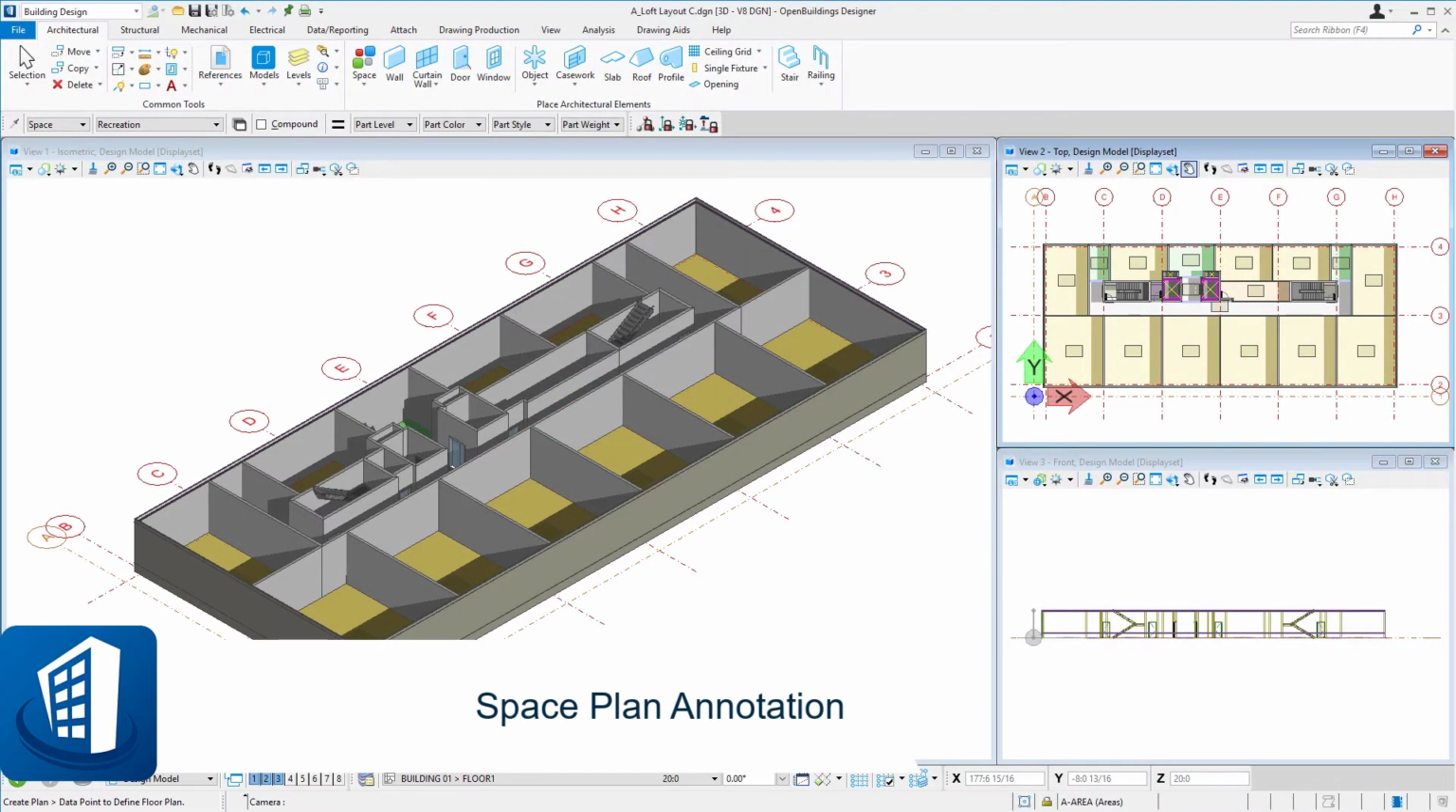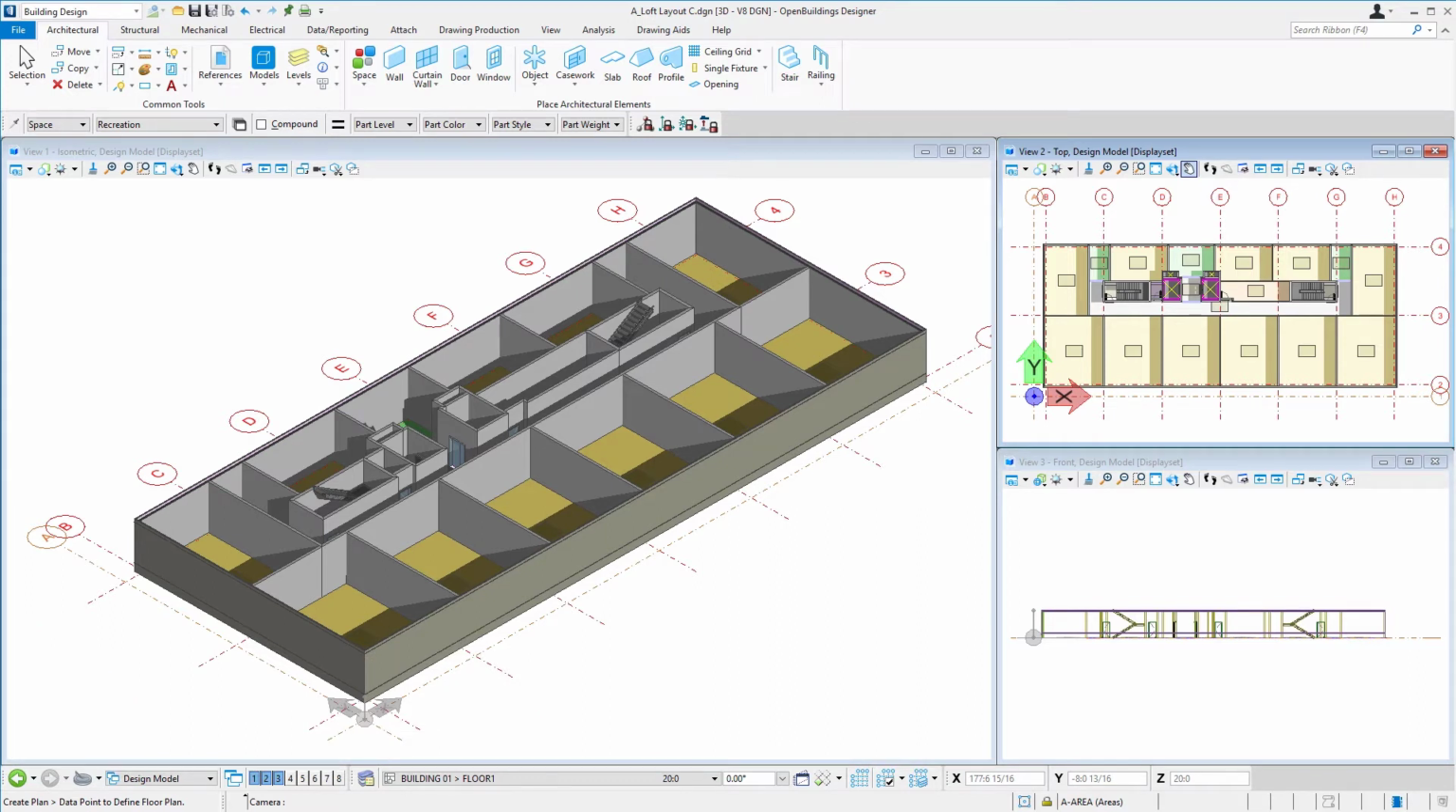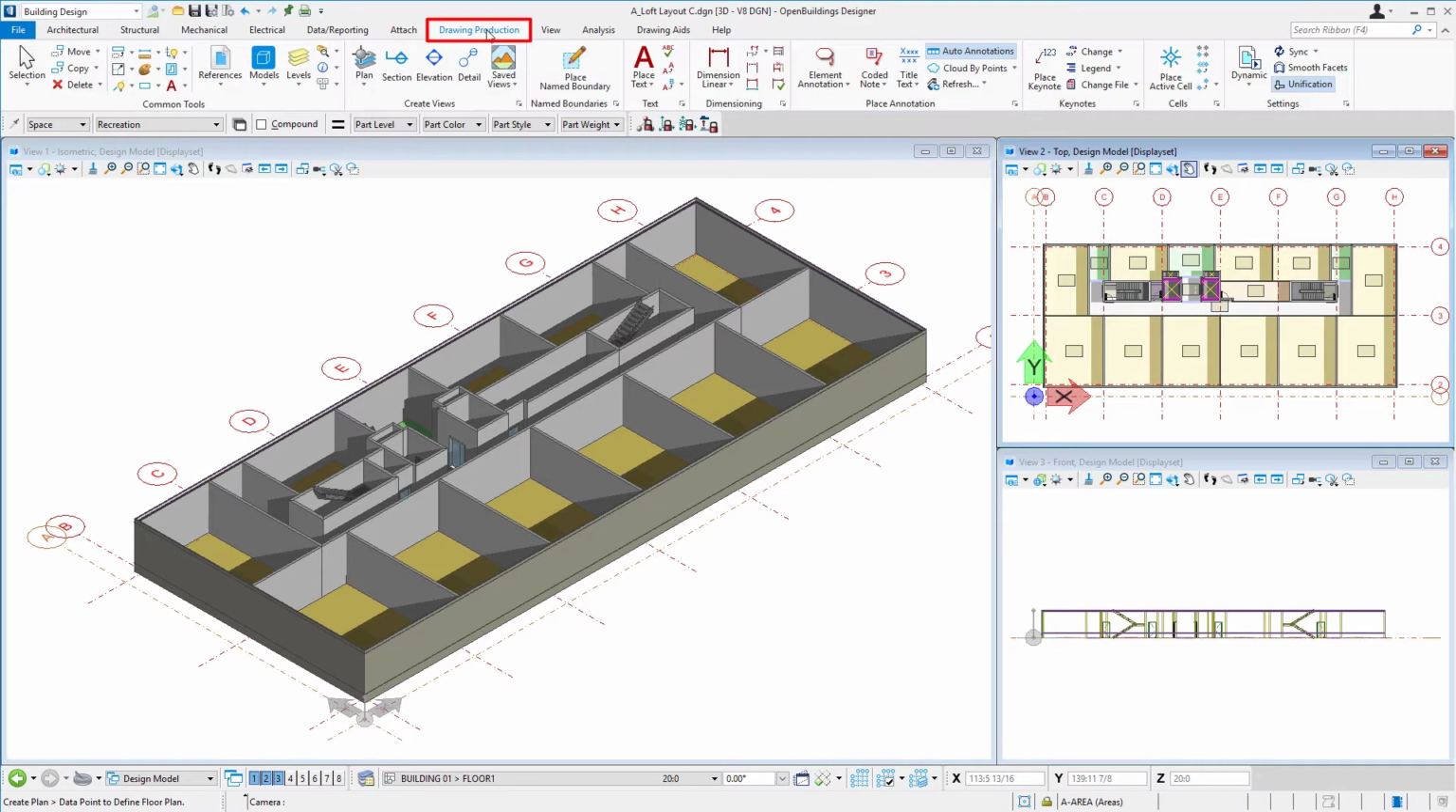Welcome to this session on space plan annotation. So we're going to create a quick floor plan of our loft floor plate here and look at the annotation and also using filled spaces to color the plan. So I'm going to go up to my drawing production tab and we'll just create a quick floor plan here in the same file to demonstrate.